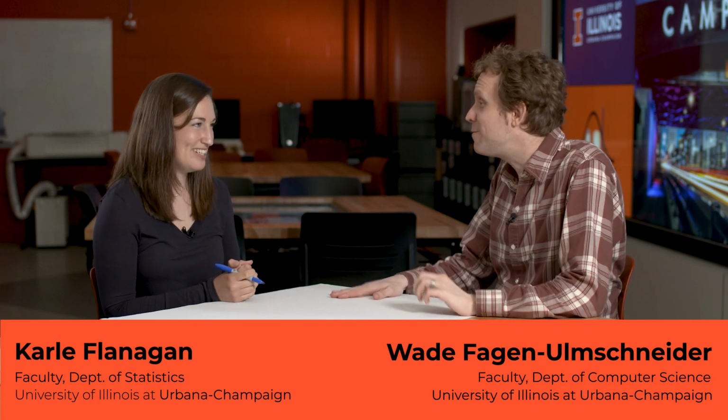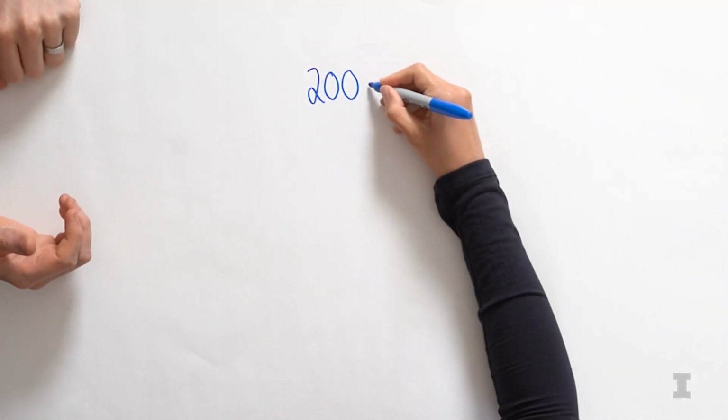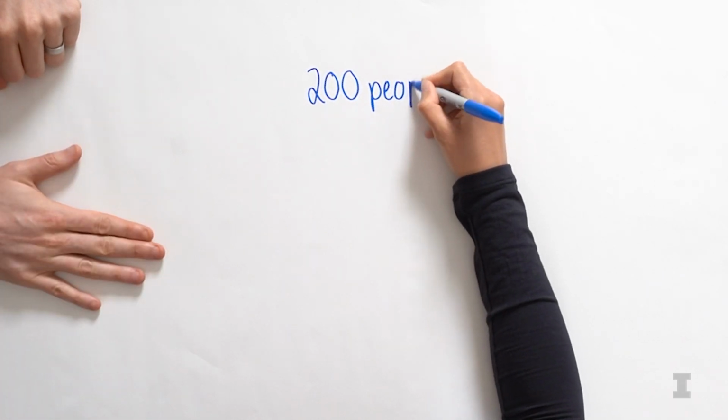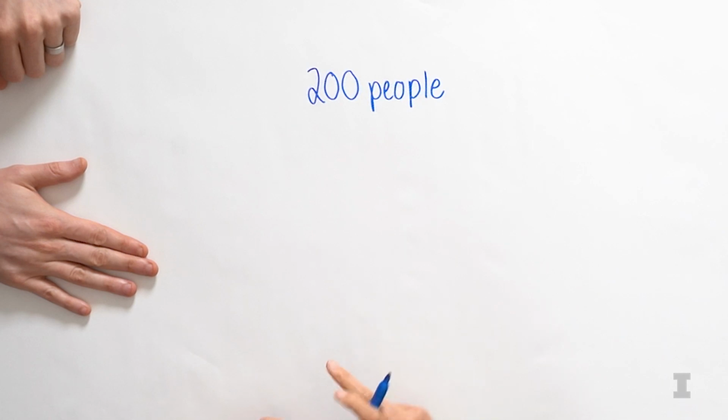Yeah, so my favorite celebrity in the world is Taylor Swift. Love her. And I have some awesome medical data that we just got about 200 people who got tested to see whether or not they were related to Taylor Swift. They all got their results back, and they all have either a positive test result or a negative test result. And I think you were talking to the lab. What does the lab say?